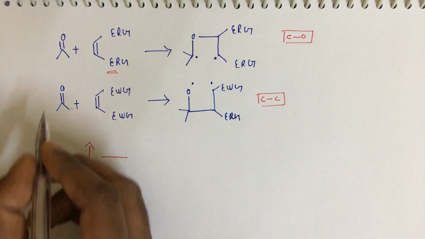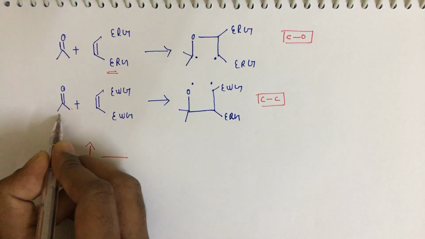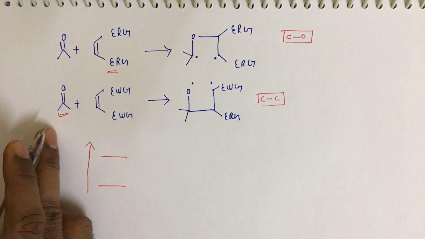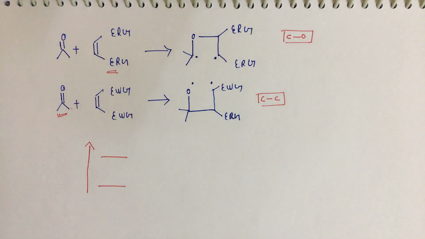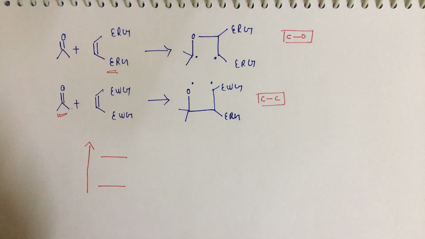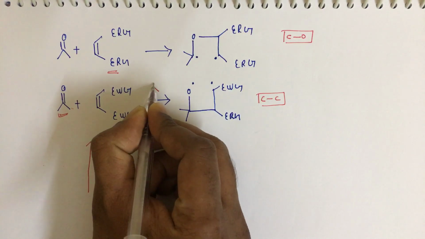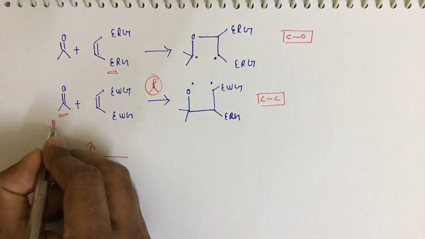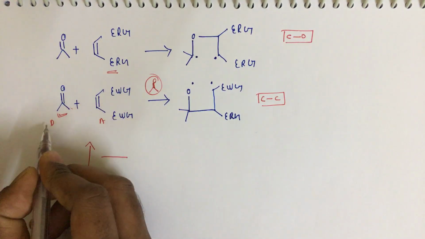We know that carbonyl and olefin, this acts as a photosensitization. I have made a video on photosensitization, you can go for it. So this acts as a photosensitizer. Okay, so in this reaction we are taking the lambda max of the carbonyl group, right? That means that will be a donor and this will be the acceptor.